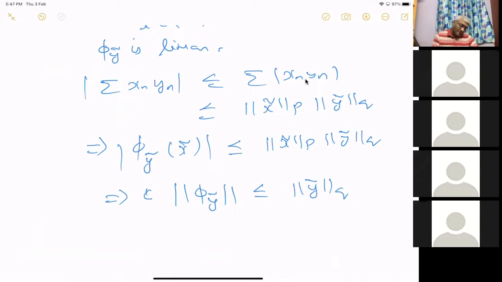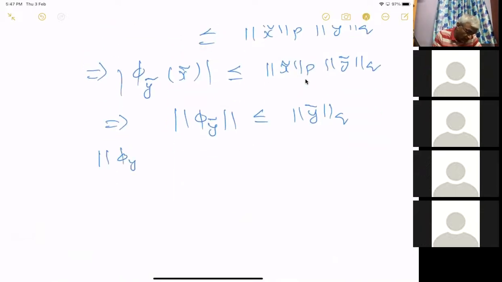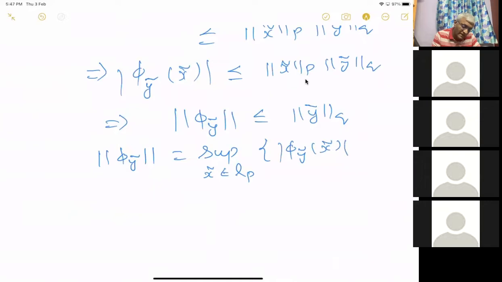I have to prove that the norm is attained. To prove that, I have to show that this norm is the supremum: the norm of phi y tilde is equal to the supremum over all x tilde in L^p with norm of x tilde p less than or equal to 1, or equal to 1, doesn't matter.